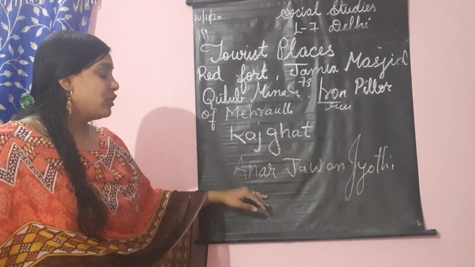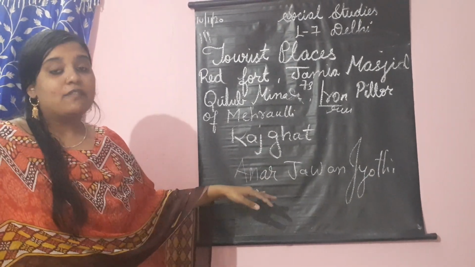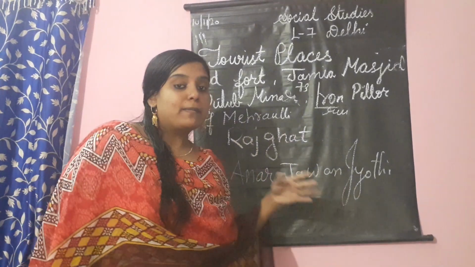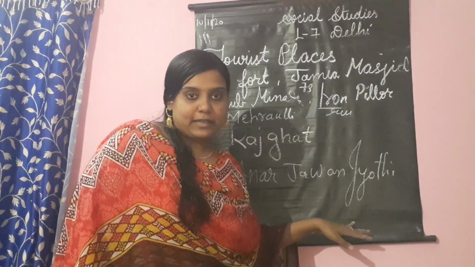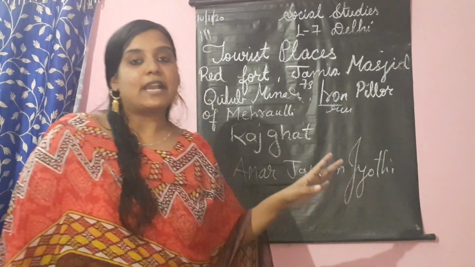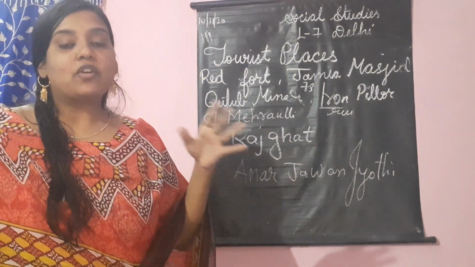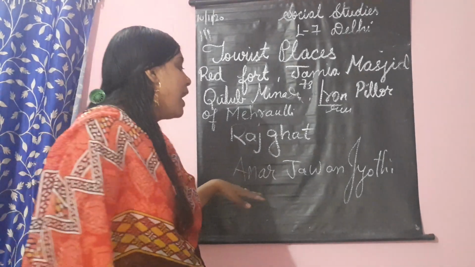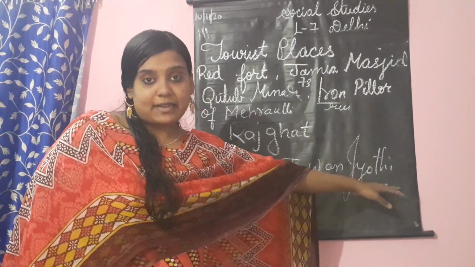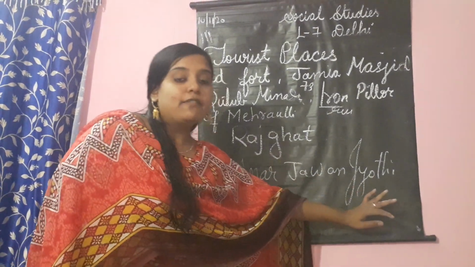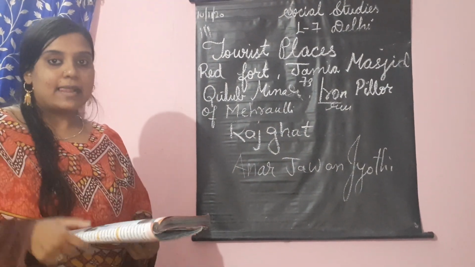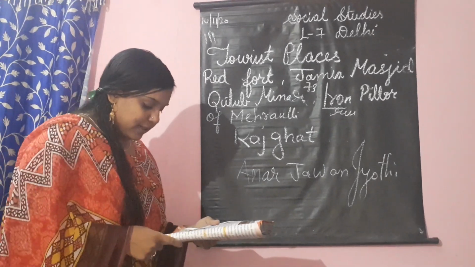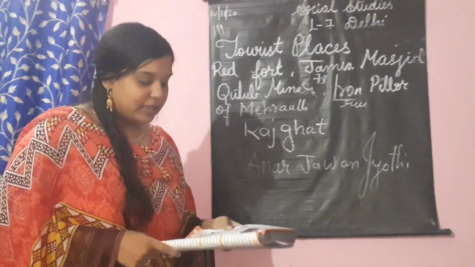Okay. And near to that we have Amar Jawan Jyoti. Amar means long, Jawan is for soldiers. Not only for soldiers who are working in the army, but for everyone who gave their lives and struggled for our country's independence. Jyoti is something like a lamp, a light over there, which will be continuously burned. Okay, continuously they will light that lamp over there. It burns continuously for the memory of the Indians who sacrificed their lives for our country.